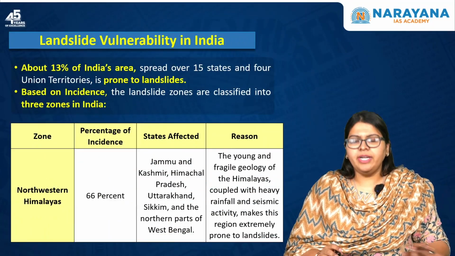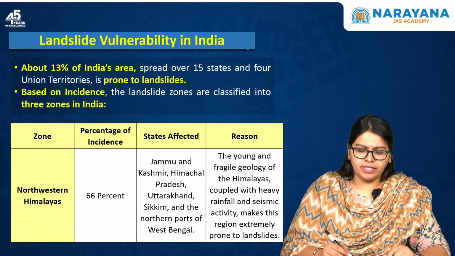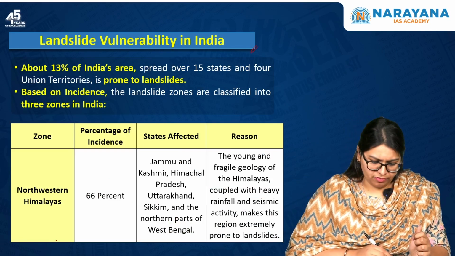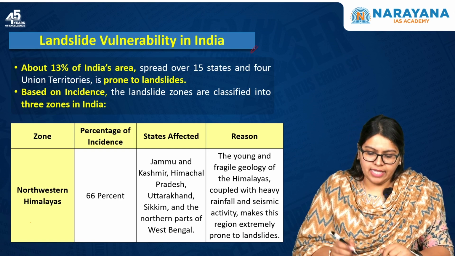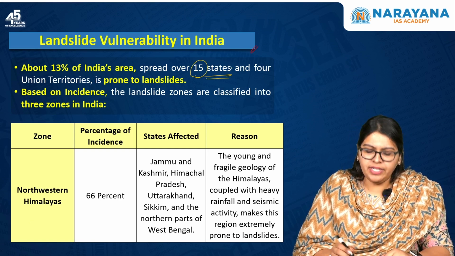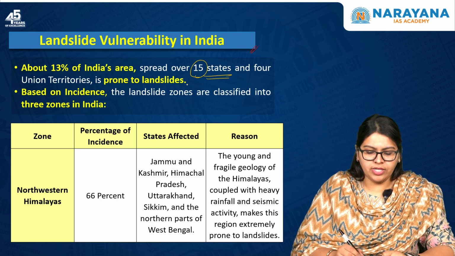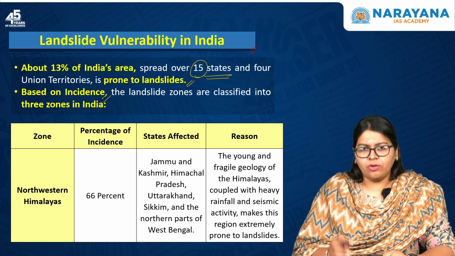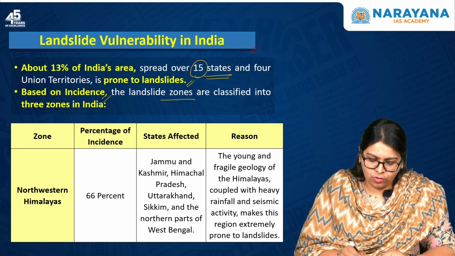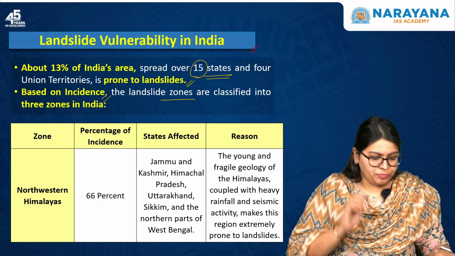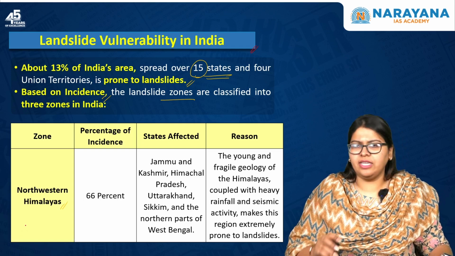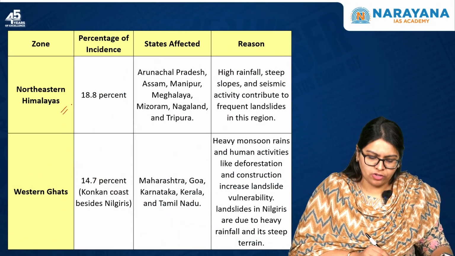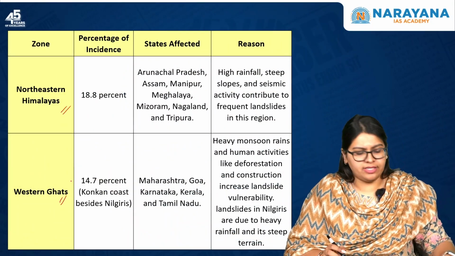Now moving forward, let us actually see what is the landslide vulnerability of India. So if you see, around 13% of India's area, which is actually spread over 15 states and 4 union territories, is prone to landslides. And also based on the incidents, the landslide zones are classified into 3 zones. One is actually the northwestern Himalayas, if you see in this particular tabular column. Next is northeastern Himalayas, and the next one is the Western Ghats.